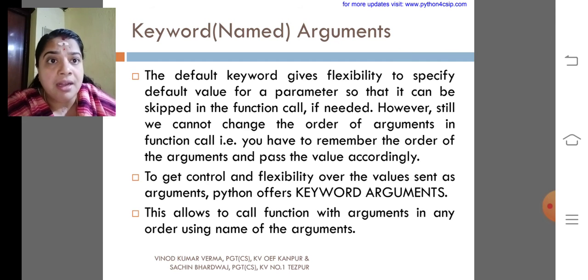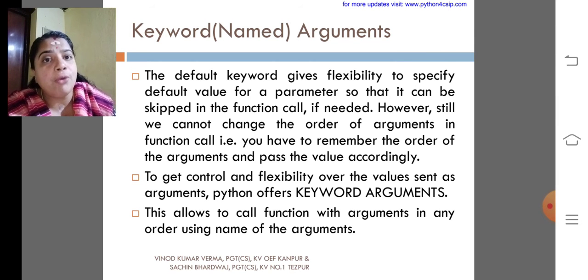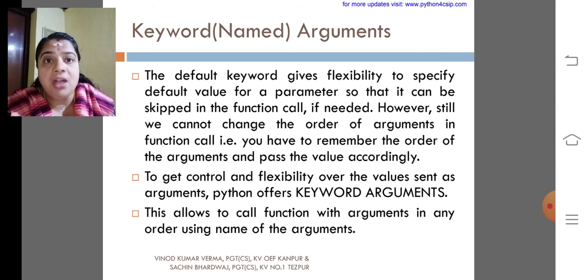My dear children, the default keyword is used for giving the default value for any variable. If we are using that variable in a particular function, we can give a default value for the variable or the argument which we are passing.